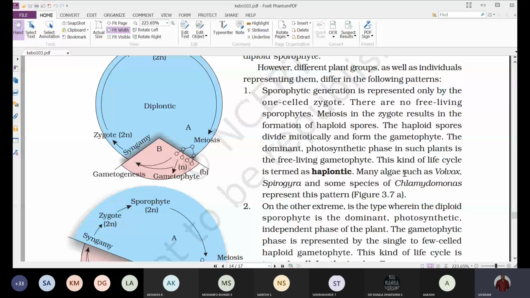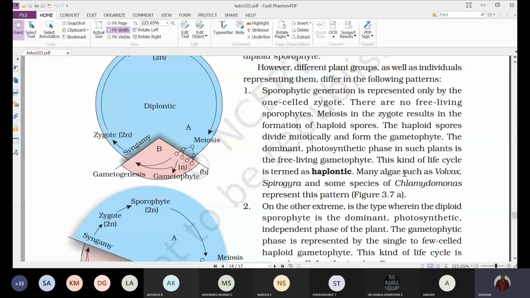If not immediately, the zygote will remain in a resting period. It will not give rise to any intermediate stage. If the conditions are not favorable, it will remain as a zygote only. When the conditions are favorable, the zygote divides by meiosis and gives rise to haploid spores, which on germination give rise to the haploid gametophyte.